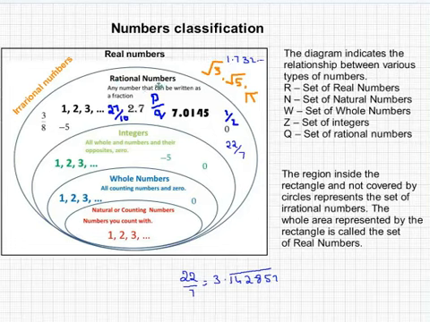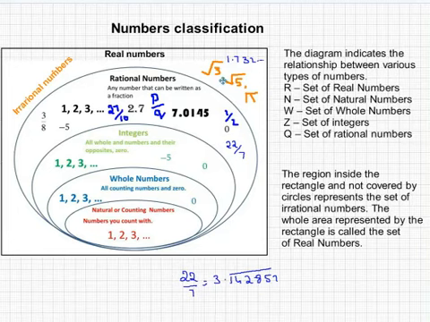A rational number is one which can be written as p by q. This 1, 2, 3 or 2.7 or 1 by 2, all these are called rational numbers. Particularly, this is important: 22 by 7. We normally write pi as 22 by 7, but this is actually an approximate value of pi. Pi as such is 3.141592 and so on, it goes on, whereas 22 by 7 is 3.142857.